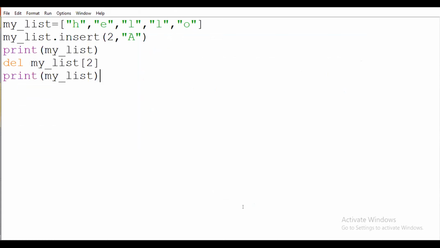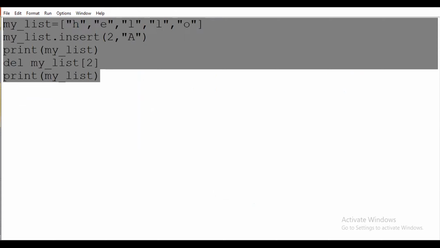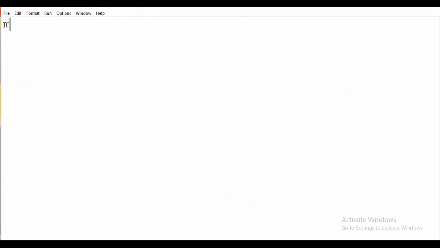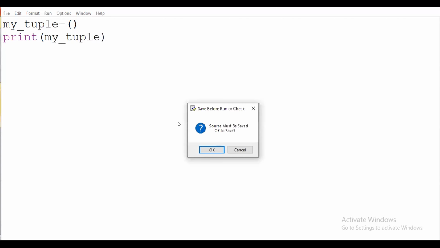Okay, so we will see the different operations on tuples. First of all, we will create an empty tuple. So here I write my tuple, my tuple is equal to, and I will simply display the empty tuple. Now I will run this.